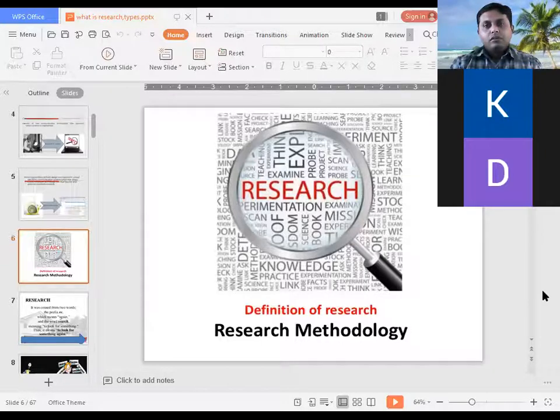So if we go to find the meaning of this word research, then we have multiple meanings. First, let's see the meaning of the word search, S-E-A-R-C-H. What is the meaning of search? Please tell me.